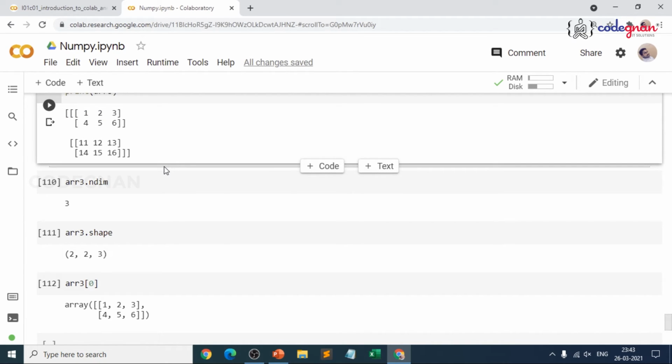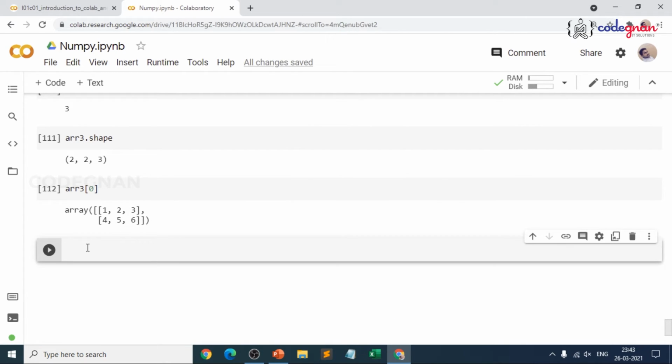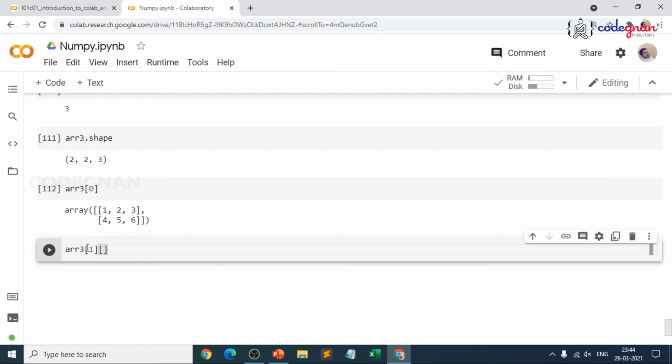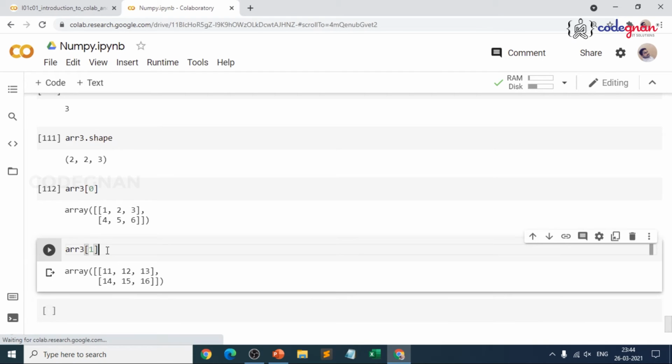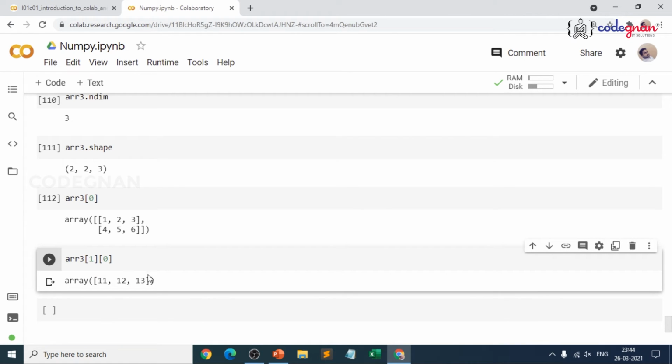right? And in this, if you want to specifically get only part of it, that means the same 1, 2, 4, 5 or anything in that way, first let me give ARR3 of 1. And what happens if I go for giving the sub-indexing like this? So first let me give you ARR3 of 1, you get the next set. So in this, if I give 0 of it, you see what you are trying to see, the first row, that is 11, 12, 13.